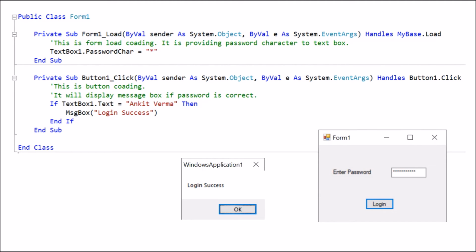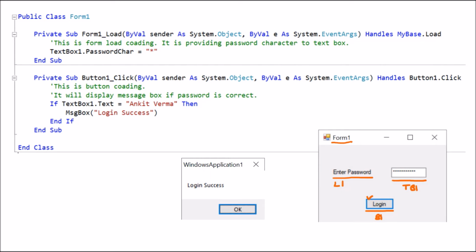First of all, we have designed a form, which is Form1. There we have dragged and dropped one label. This is Label1. We changed the text of the label to "Enter password". Then we dragged and dropped one text box. This is TextBox1. Afterward, we dragged and dropped one button. This is Button1, and we changed the text of the button to "Login".